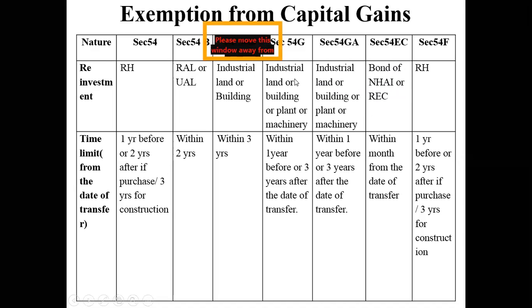If you do not want to invest in any of these, but still don't want to pay capital gain tax, then you have to invest all your money into government schemes, that is National Highway Authority of India or Rural Electrification Corporation. And the time limit given to you is only 1 month, because you don't have to think now. You don't have to look for a land, a house, or any other thing. You just have to sign a paper and this money will be transferred from your